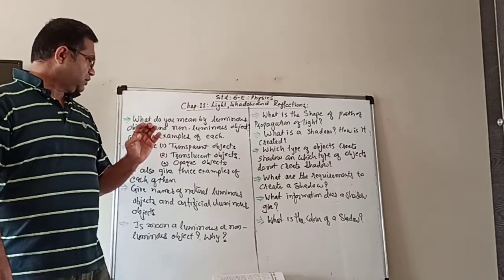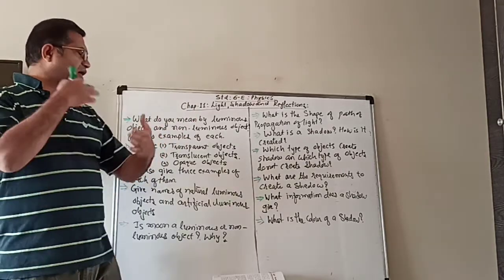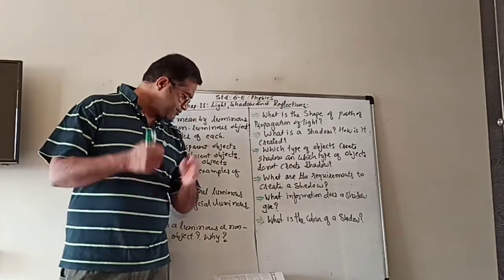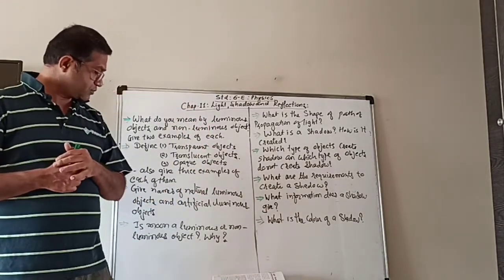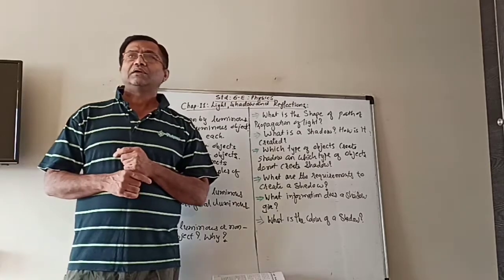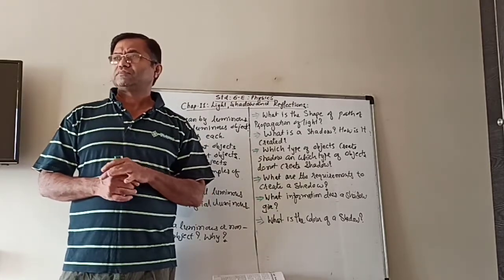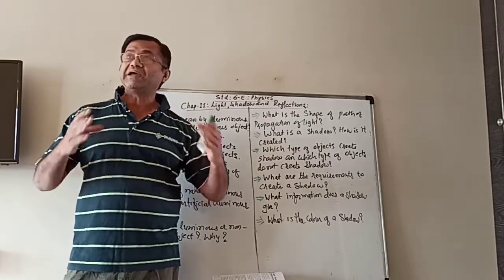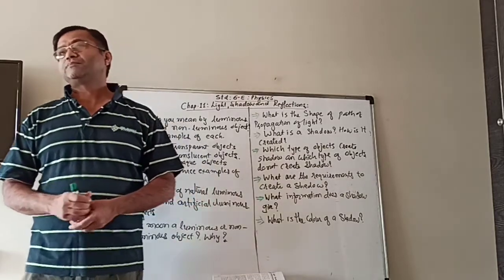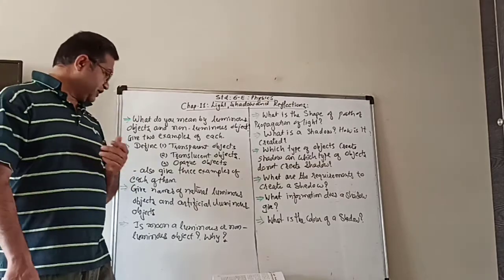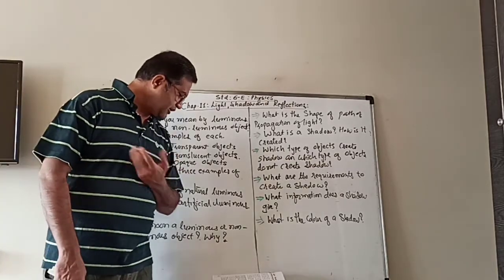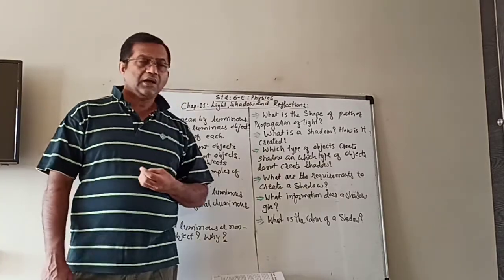So now you understand about luminous objects and non-luminous objects. So it means that we need light to see. Now, as I told you, we will learn more about reflection.